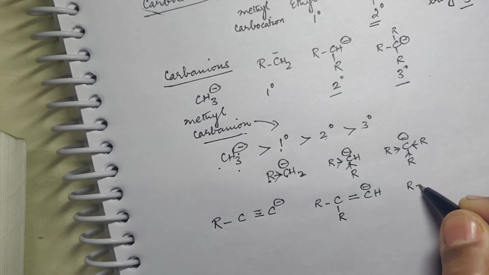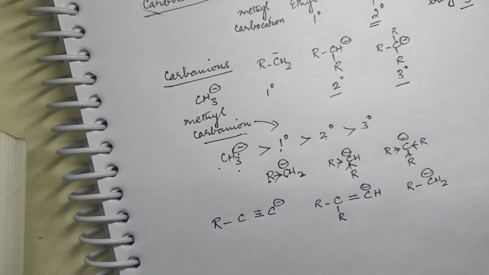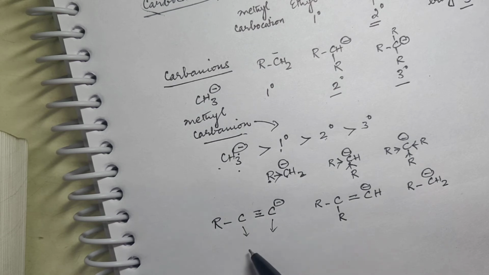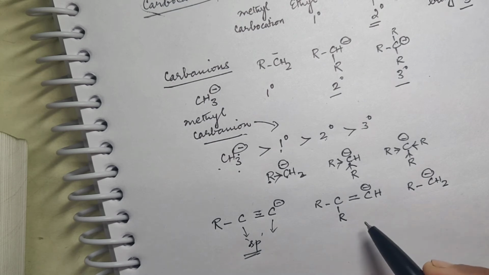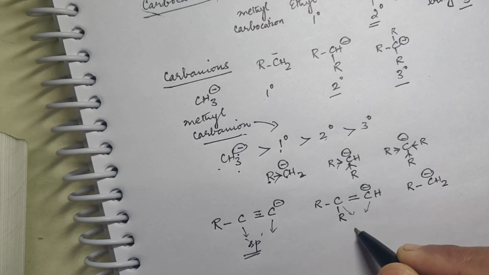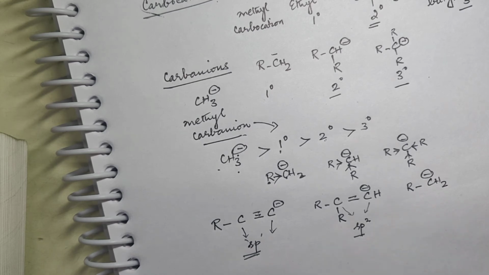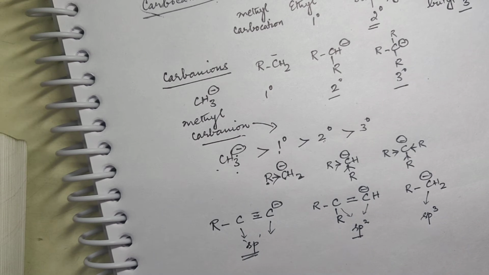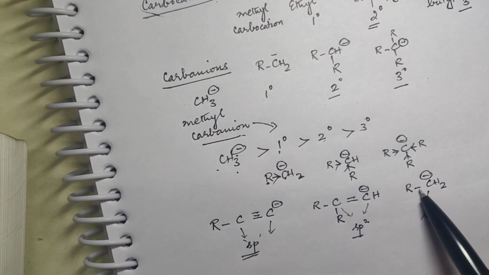And then you have R CH2 negative. Now in this case what you find, see this carbon and this carbon, the triple bonded carbon, they are sp hybridized. This you know very well. Okay. Now again, this is a double bonded carbon, this is also a double bonded carbon, they are sp2 hybridized. Whereas this is sp3 carbon because it is surrounded by 2 hydrogen and 1 R.